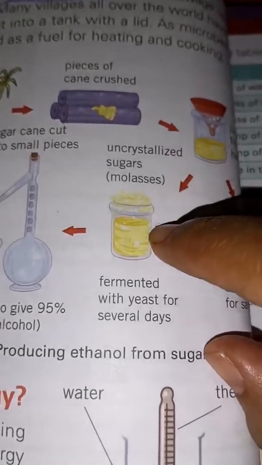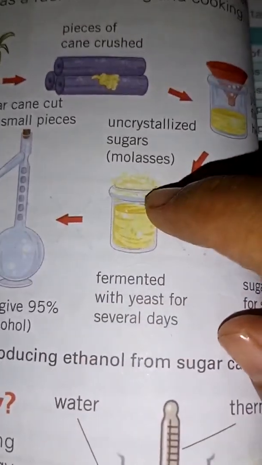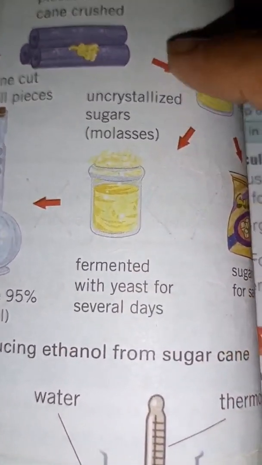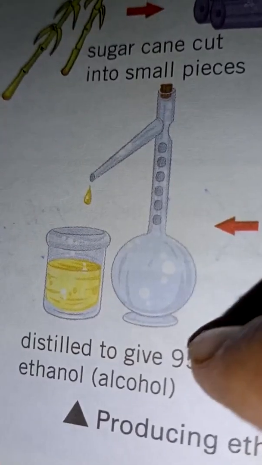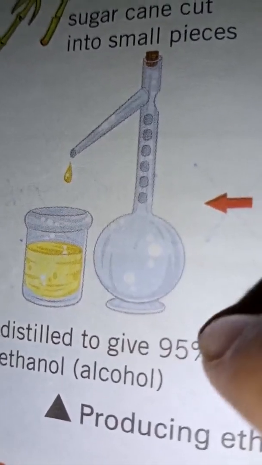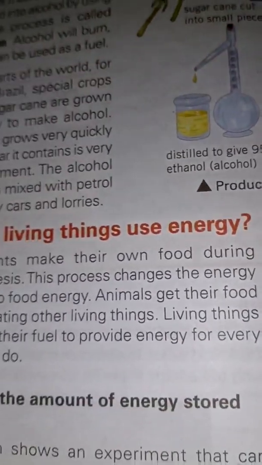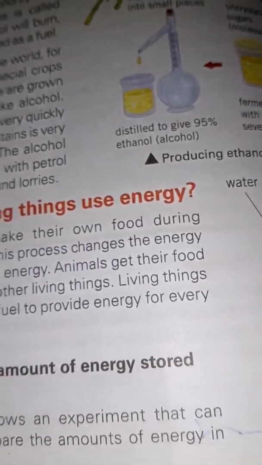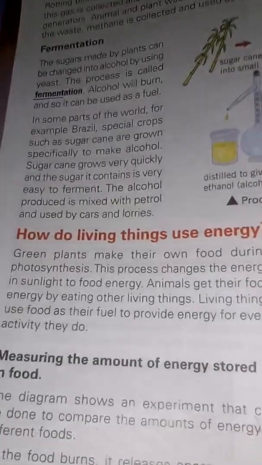Make sure that the gases from inside are able to come out, but gases from outside are not able to go inside. This way, after distillation, or after purifying the liquid, you will get 95% pure alcohol. So it is not difficult. Last time in my class we did this experiment, and we might do it online. Let us see if we can do it online someday.